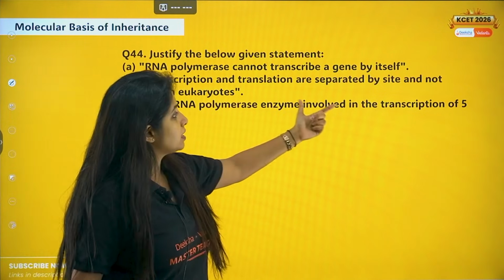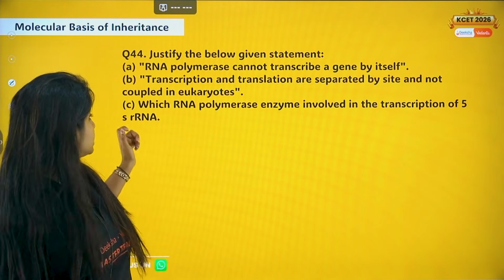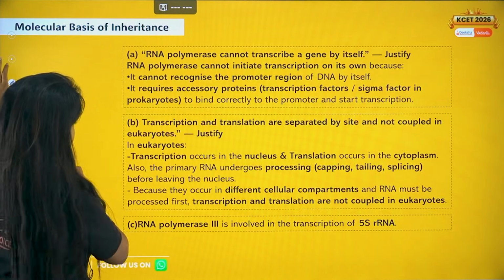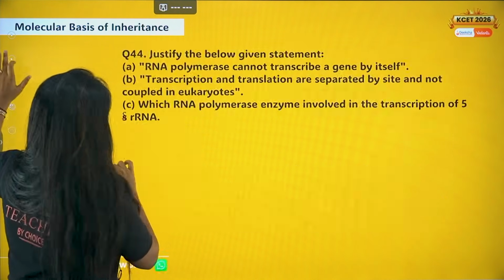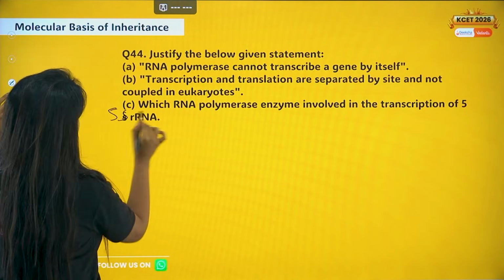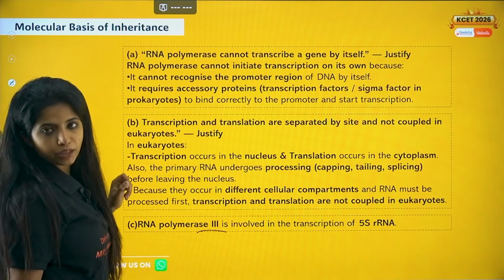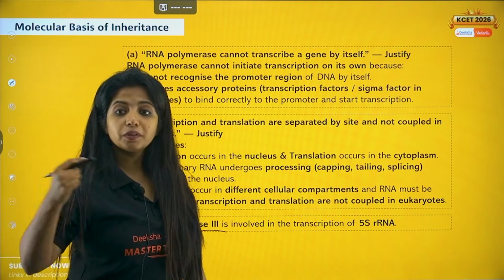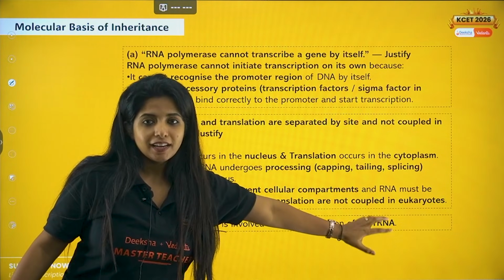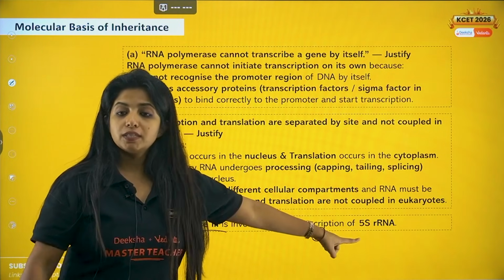Now, which RNA polymerase enzyme is involved in transcription of 5S rRNA? So it is capital S actually, and the answer for this is 5S rRNA, it is actually RNA polymerase 3. So along with tRNA, RNA polymerase 3 also is responsible for 5S rRNA, the only rRNA. Usually rRNA is transcribed by RNA polymerase 1 itself, but this is an exception.